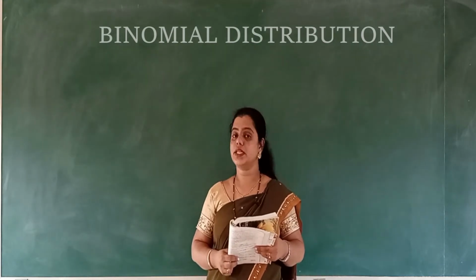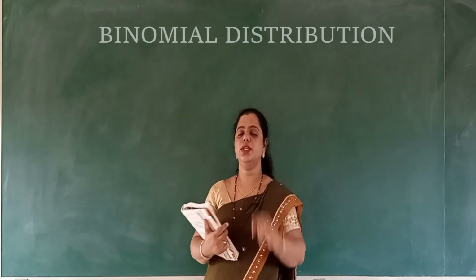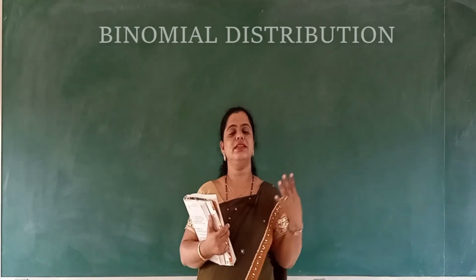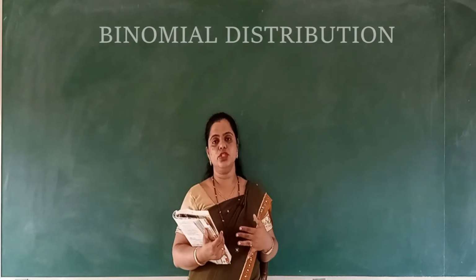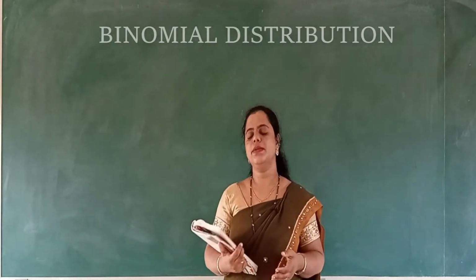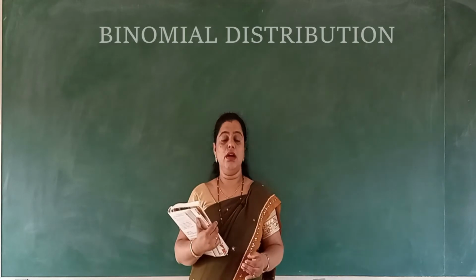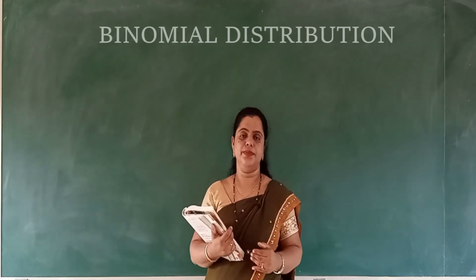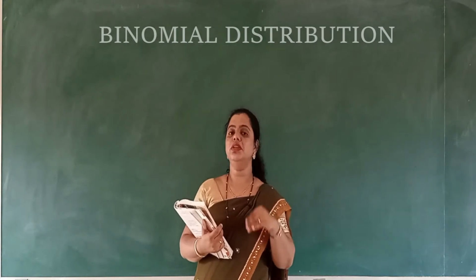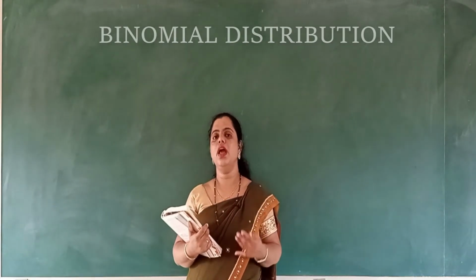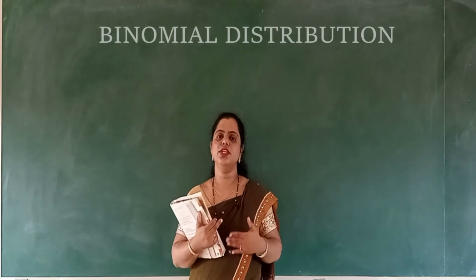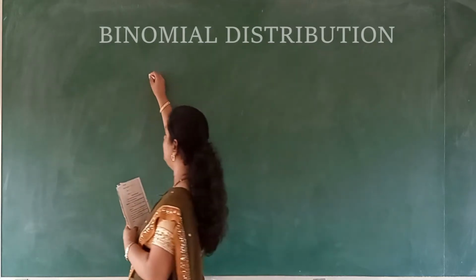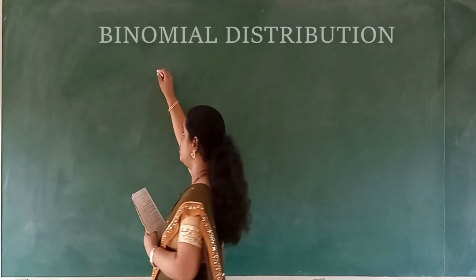This is a discrete probability distribution. This is the point you need to remember: as we have learned earlier, the four distributions are discrete probability distributions, and this is also one of them. The next important task is to learn the definition. I told you that if you learn the Bernoulli distribution's definition, all the other distributions' definitions are interlinked, so you can easily learn them. We'll write the Bernoulli definition first.